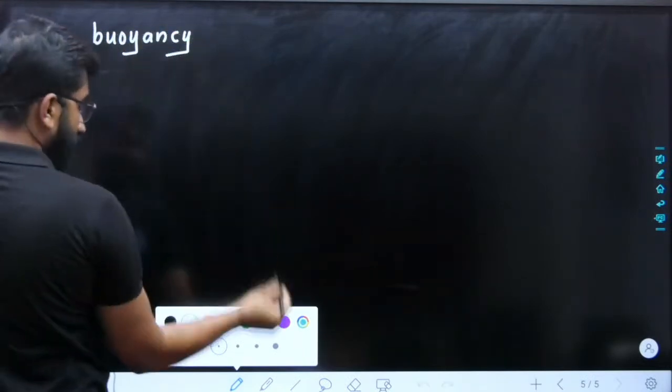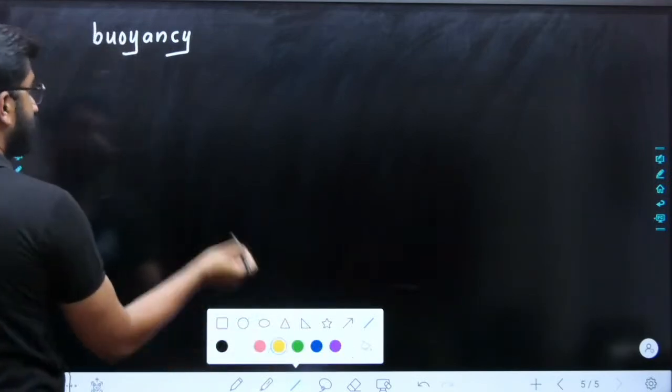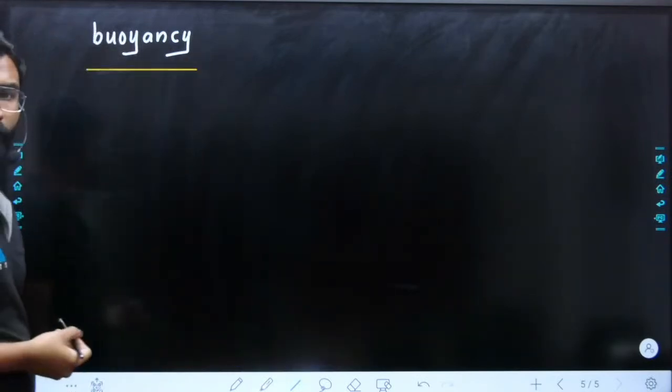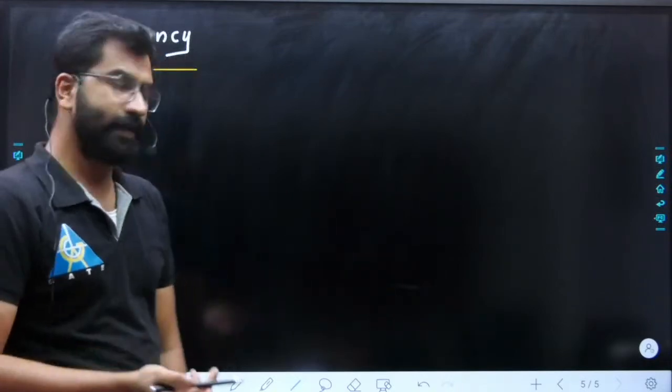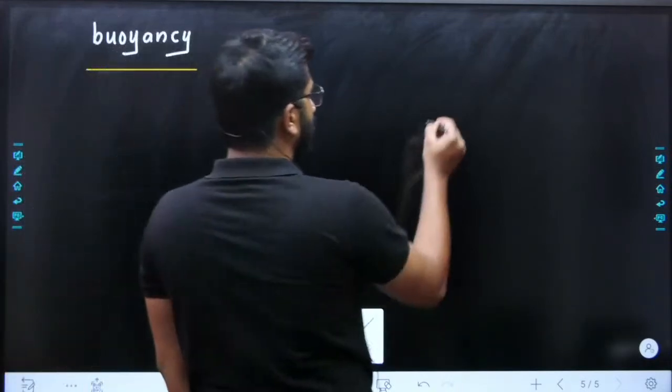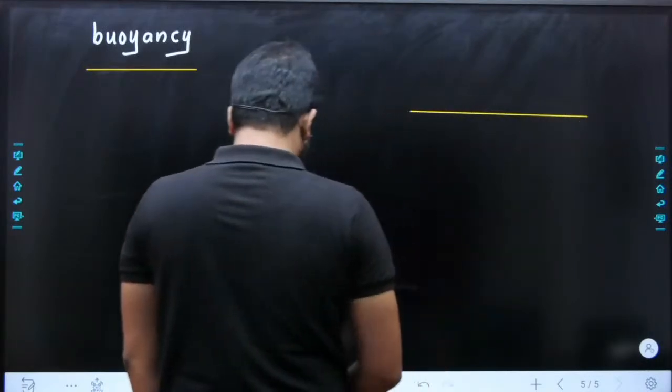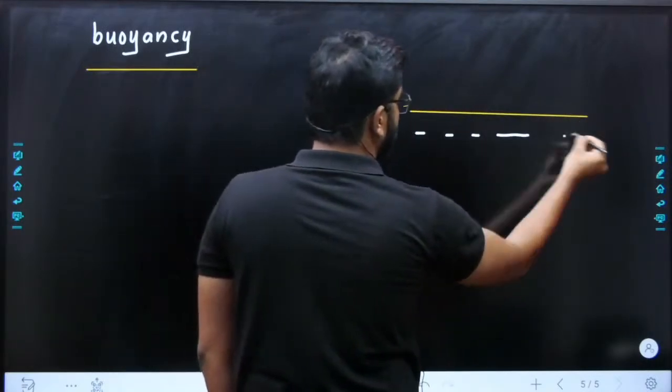For chemical engineering, we have only two basic equations for buoyancy. One is based on Archimedes Principle. All equations are based on Archimedes Principle. That is, we have two cases basically, okay? Two cases. That is, if we have some body,